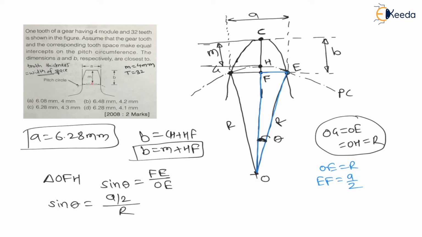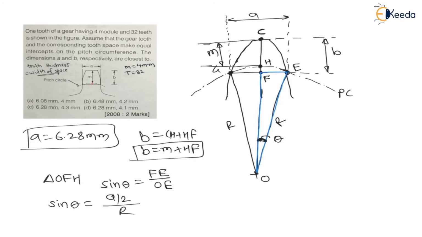Therefore, first of all, we have to find the radius of the pitch circle. Now, what is the diameter of the pitch circle? Here we know the module. Module is nothing but diameter divided by number of teeth. From this, we can calculate diameter is equal to module into number of teeth, which is 4 into 32, as module is given as 4 and number of teeth are 32.